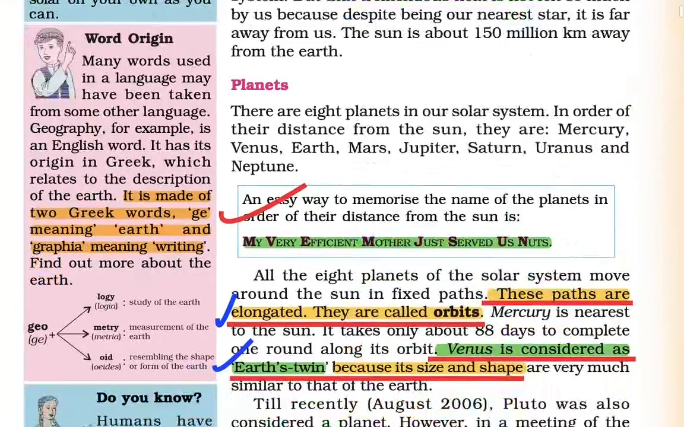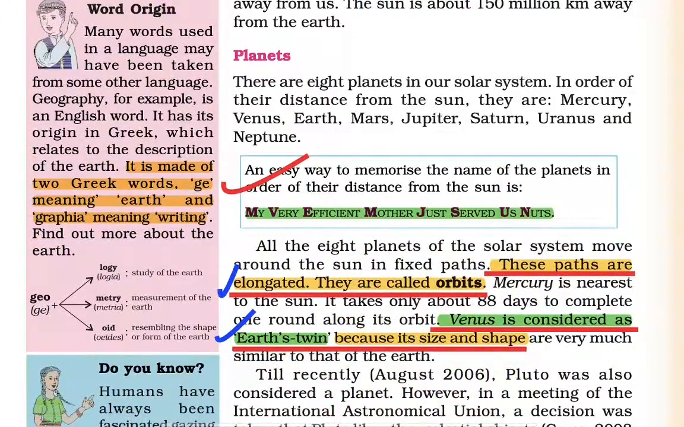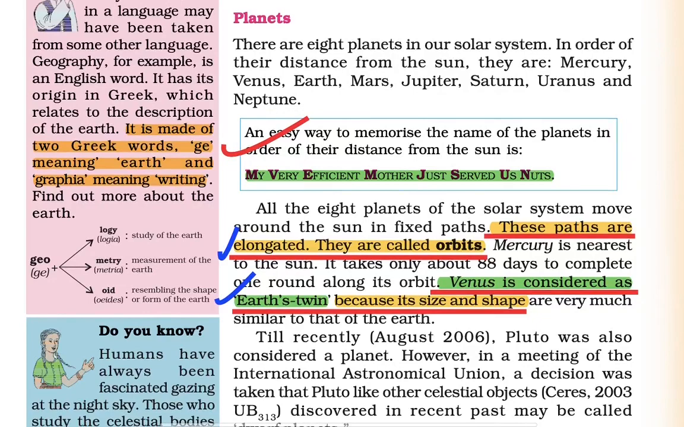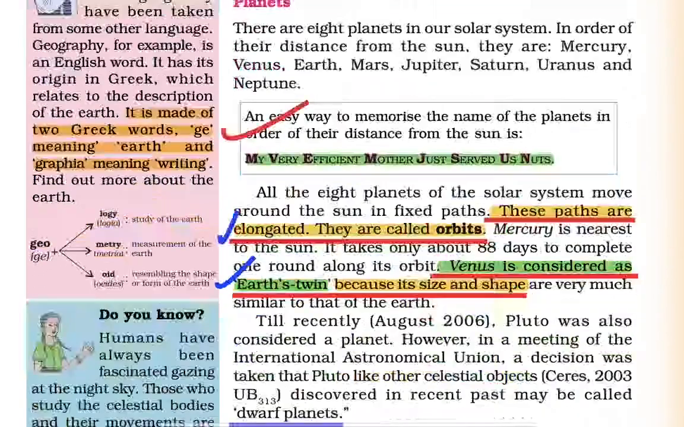Now coming to the various words, many words in a language may have been taken from some other language. In geography particularly, we have the Greek word geo meaning earth and graphia meaning writing. So we know the measurement of the earth, geometry, geology, the study of the earth, and geoid, assembling the shape or form of the earth. Geography is the study of writing about the earth. So this is what the word origin means.